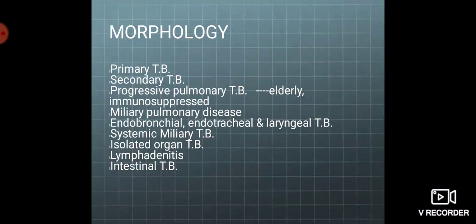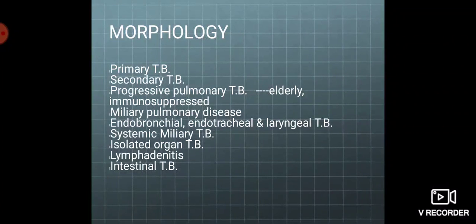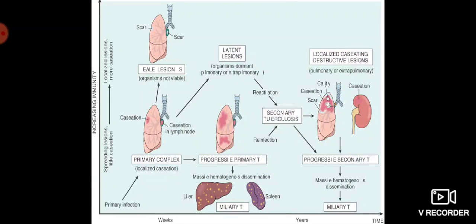What is the morphology of the tubercular bacilli? The morphology of tuberculosis depends upon the infection. It is different in primary tuberculosis, secondary tuberculosis, progressive pulmonary tuberculosis, even in an immunocompromised person, and miliary tuberculosis. We will see them one by one. Pulmonary tuberculosis, that is primary tuberculosis.